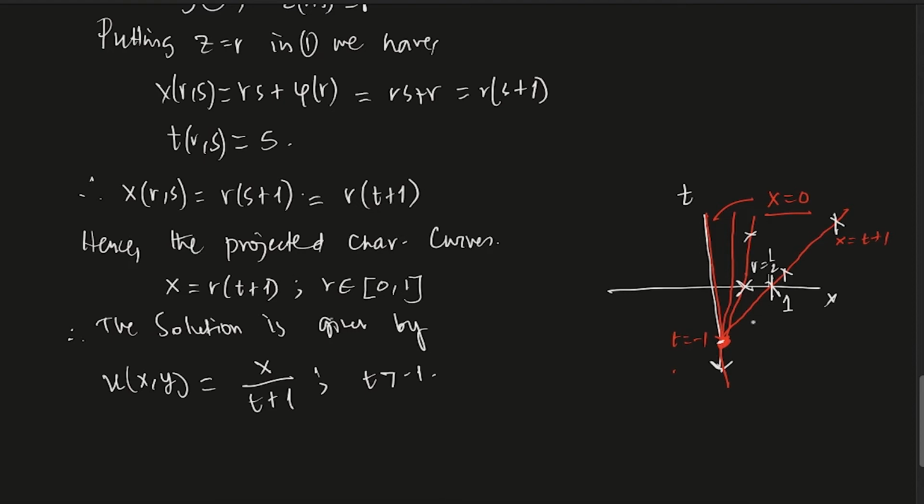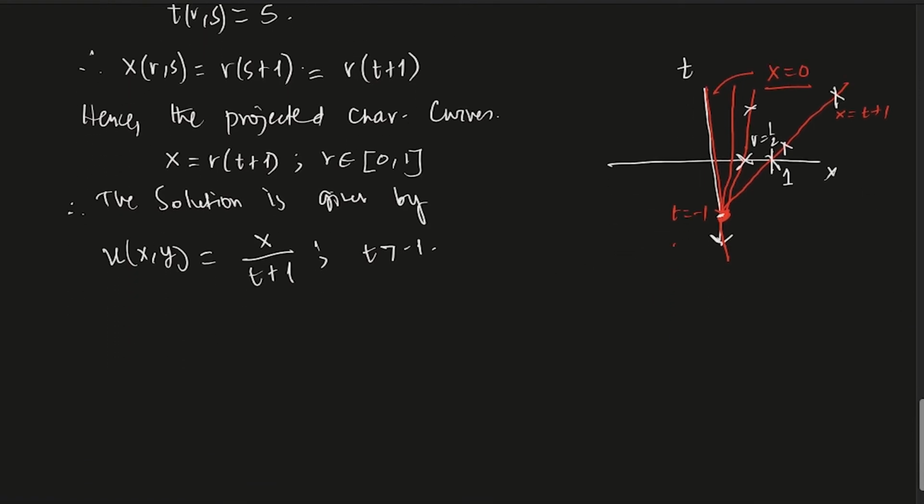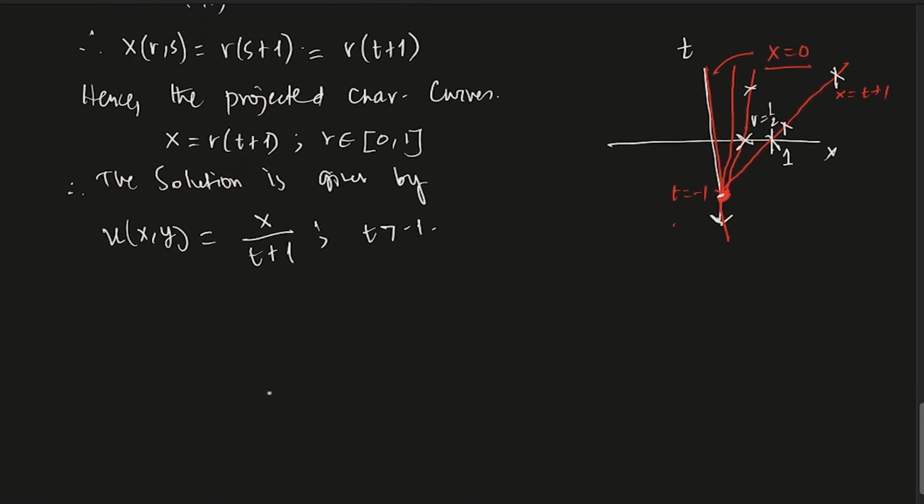You can see u is given by this. Here you understand that things get complicated when you look at the quasi-linear equation. So u of x, t will be given by this.